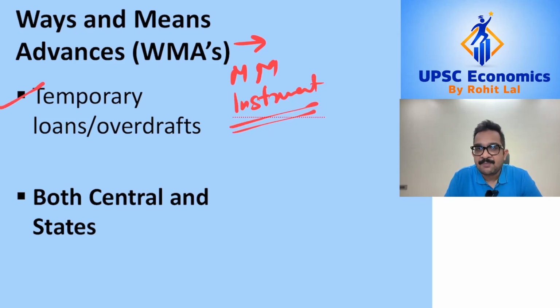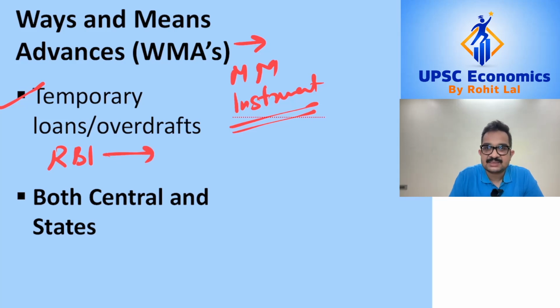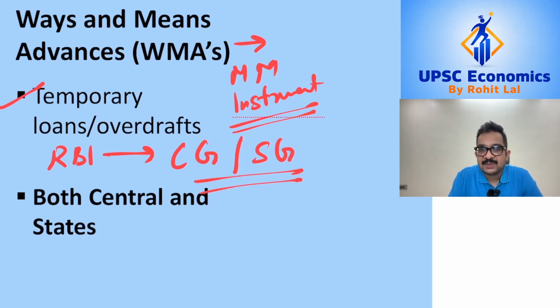Now specifically ways and means advances or WMAs are temporary loans which the central bank, in our case Reserve Bank of India, provides either to the central government or to the state government. So these are borrowings which the Reserve Bank of India provides to either the central or the state government.